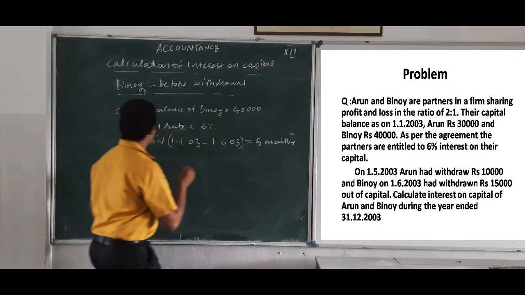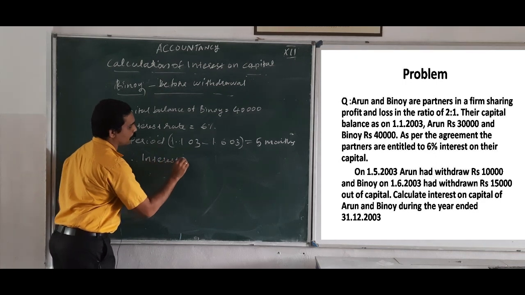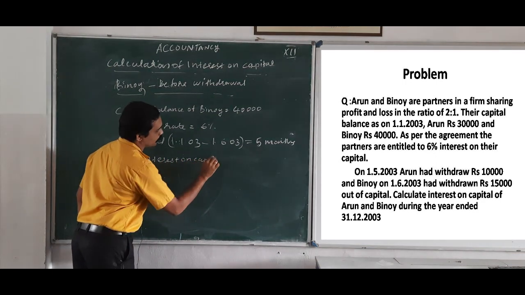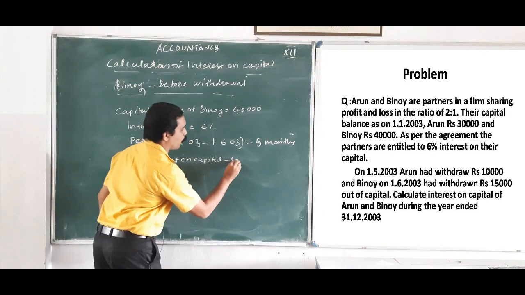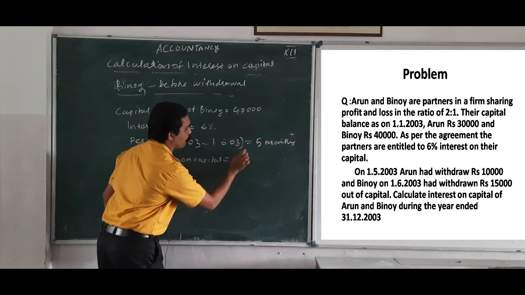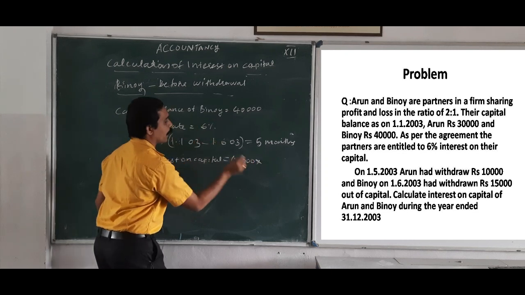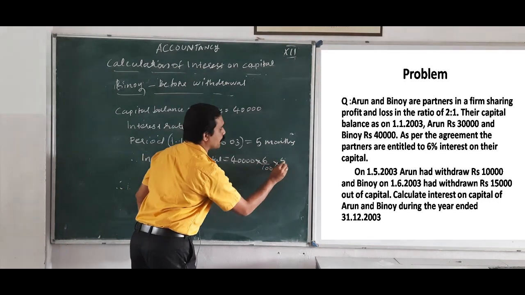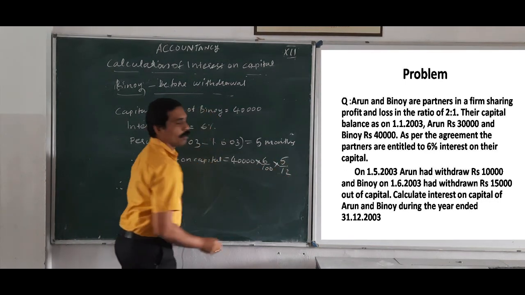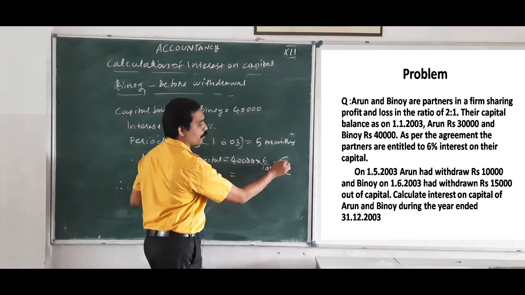Okay. So therefore interest on capital is equal to, what is the formula? That is capital balance, that is 40,000 into rate 6/100 into period, that is 5/12. So 40,000 into 6/100 into 5/12.